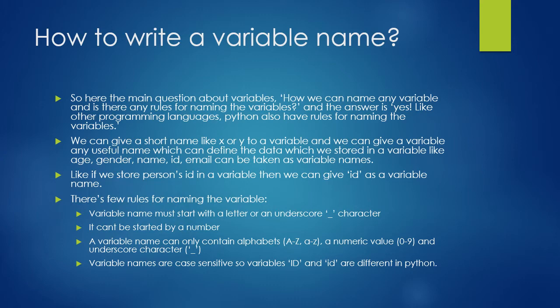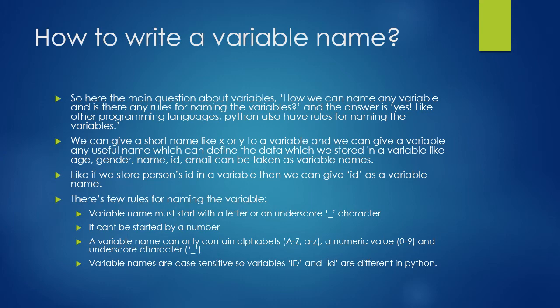A variable name must start with a letter or an underscore. You can use letters A to Z, small or capital, and an underscore to start the variable name. You can't start a variable name with a number or any other slash, dash or any special character.